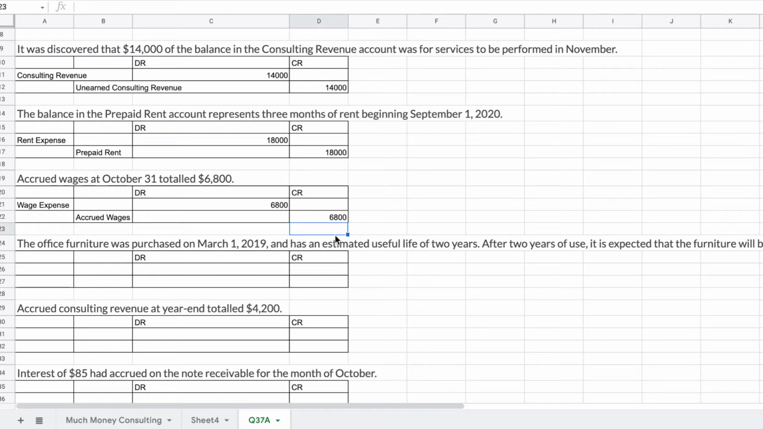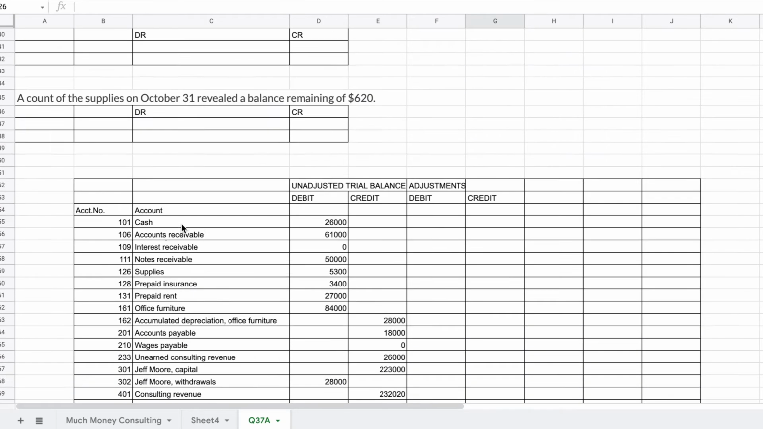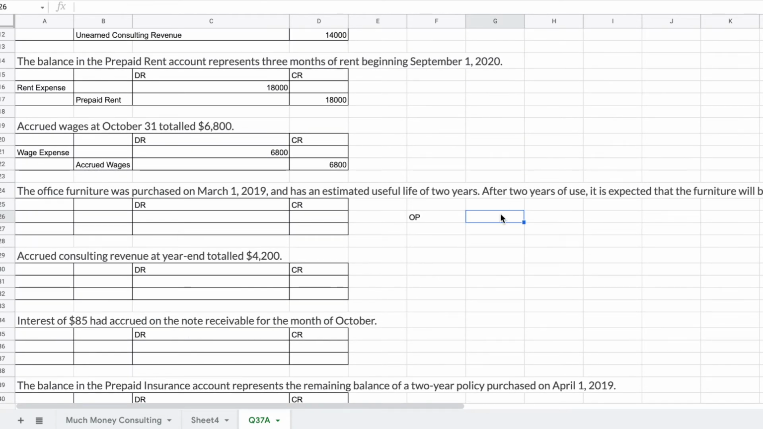$6,800. Next, we're going to take a look at the office furniture, which was purchased on April 1st, 2019, and has an estimated useful life of 2 years. Over 2 years of use, it's expected that it will be worthless. So the question is, what was the original price? The original price of the office furniture we recorded here was $84,000. It's going to last